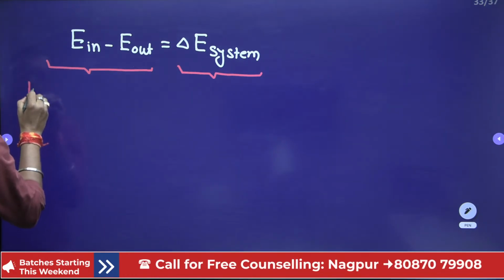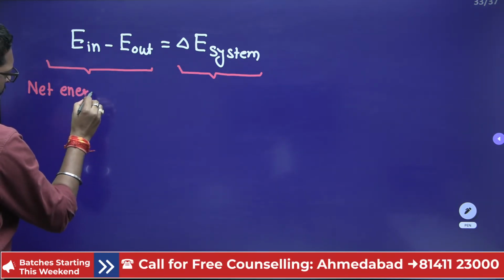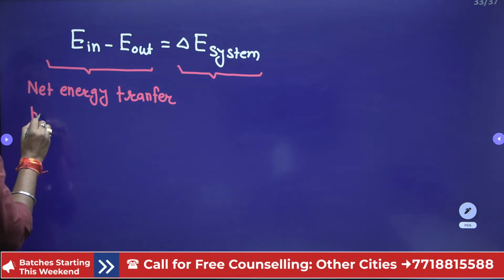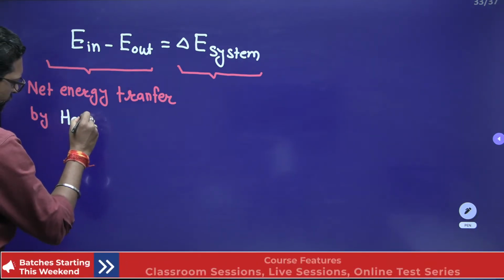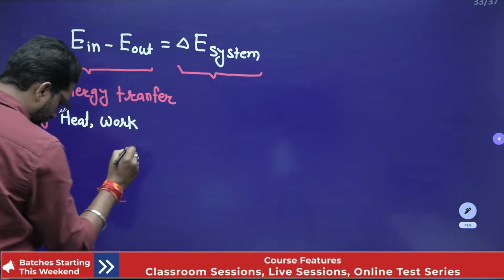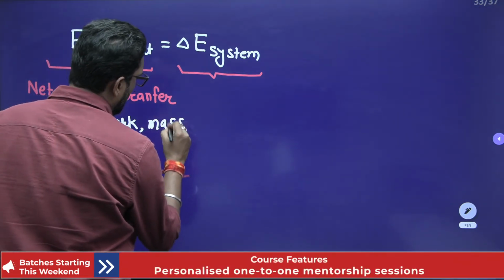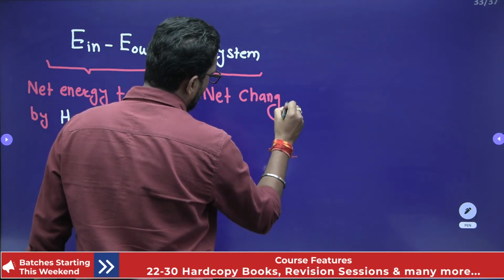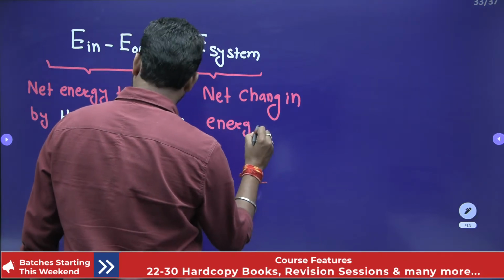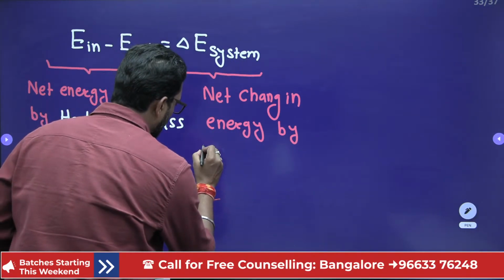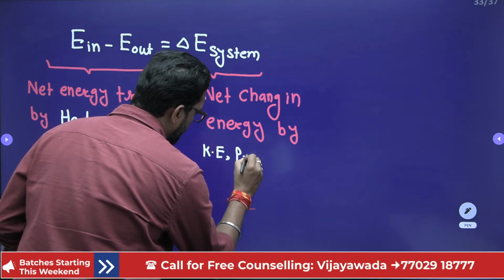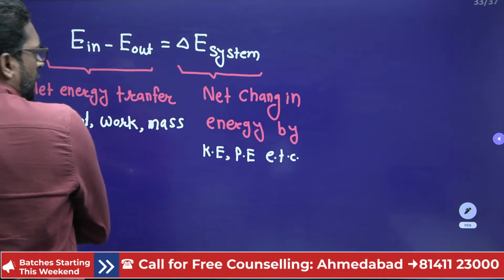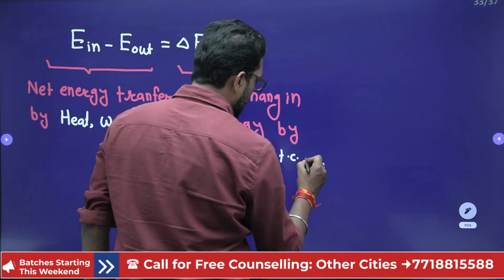That means net energy transfer by heat, work, mass, and this is your net change in energy by kinetic energy, potential energy, etc. So a change in energy by kinetic energy, potential energy and internal energy also.